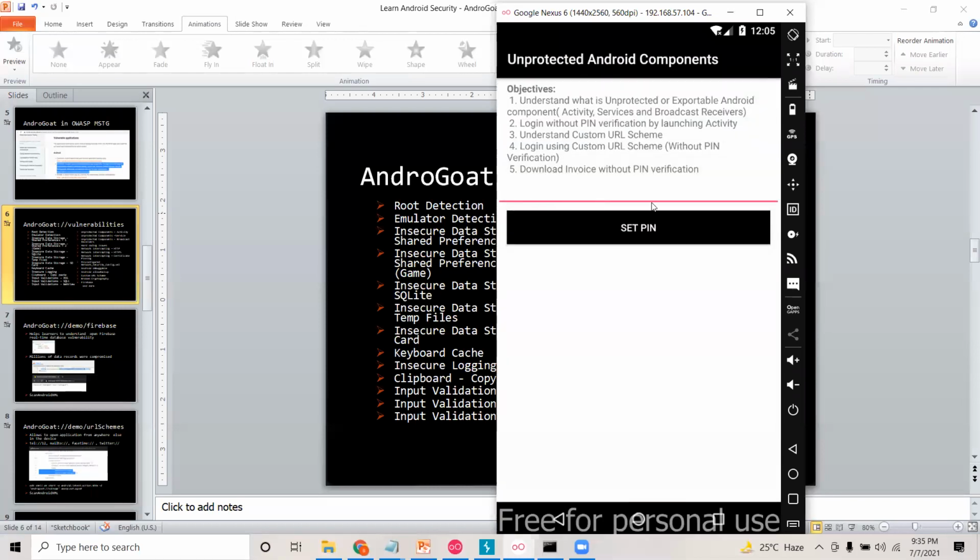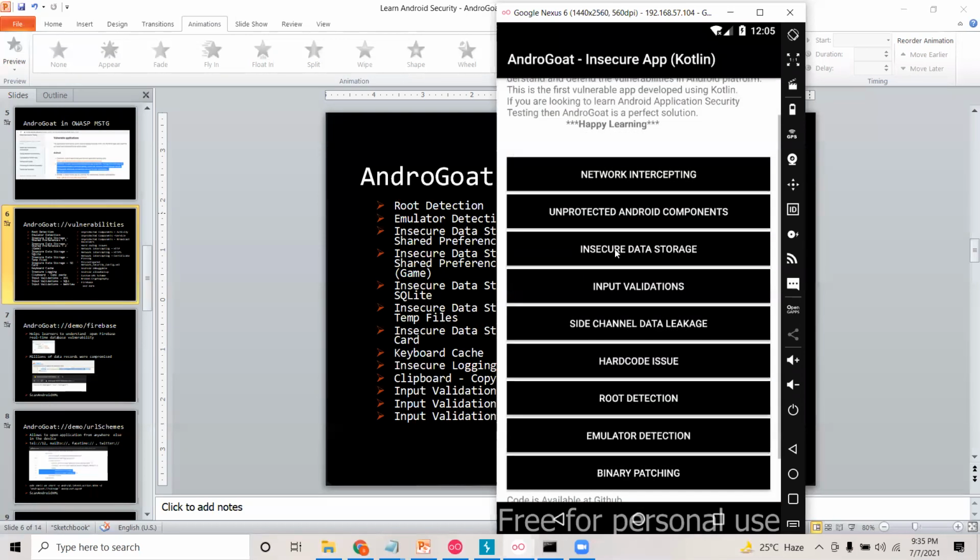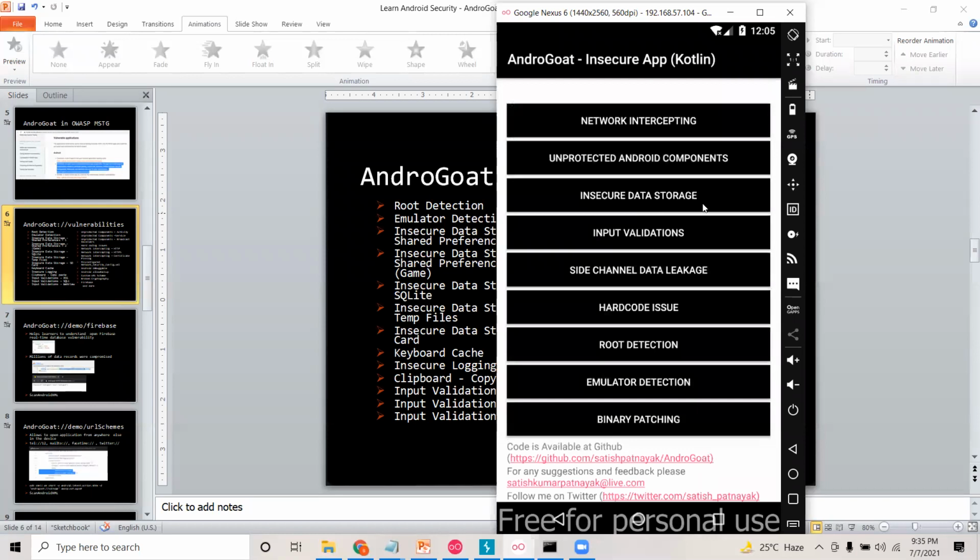Later you can see different vulnerabilities. For example, we need to set the PIN. After setting the PIN, it will ask us to enter the PIN, and there are some activities to bypass that PIN. Similarly, we have different activities under local data storage, input validation, and others.